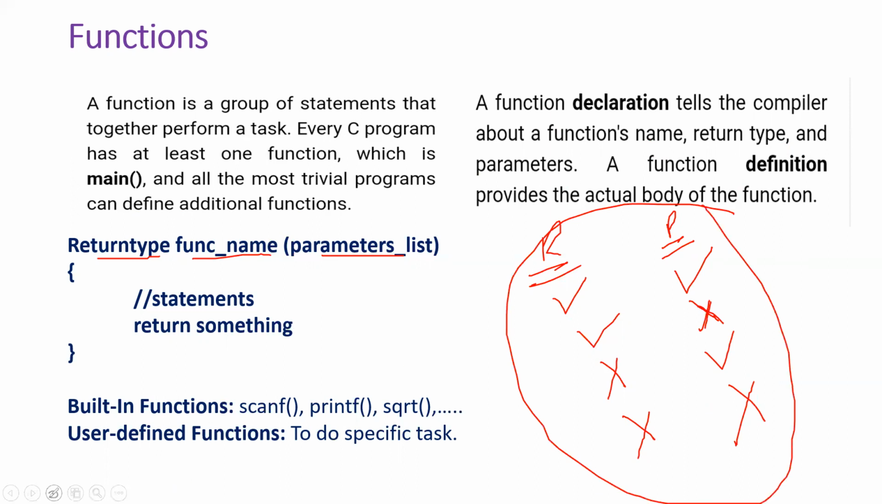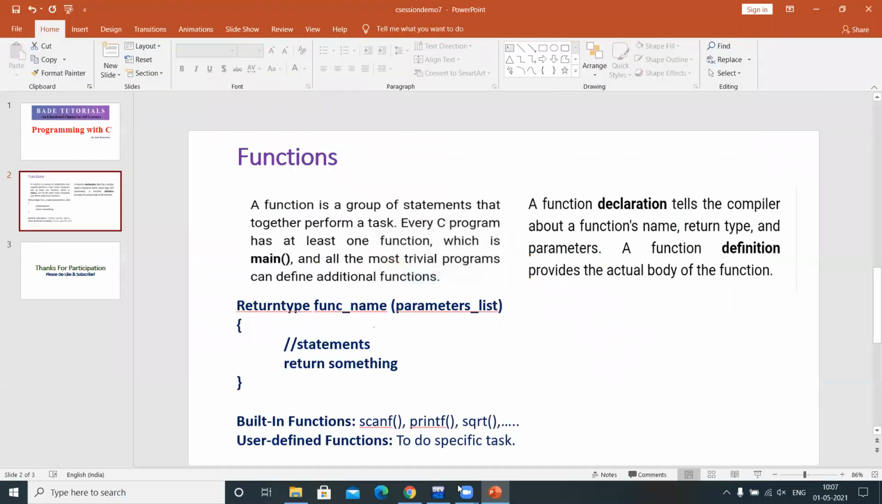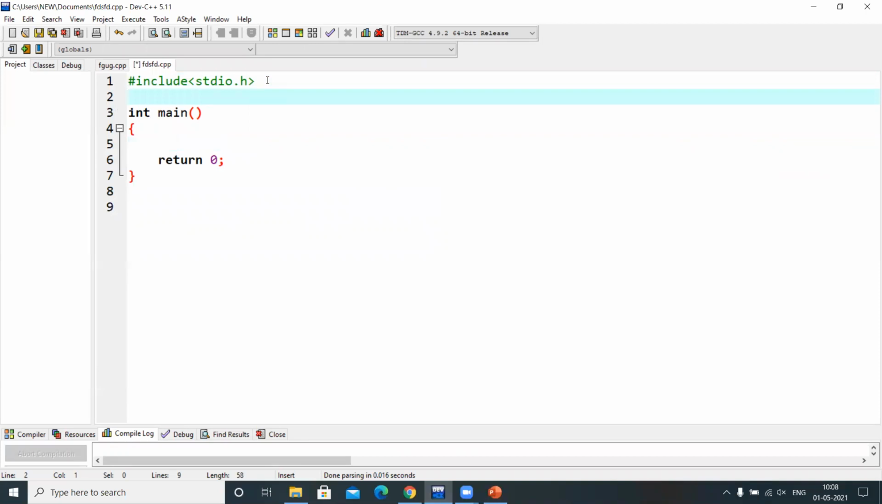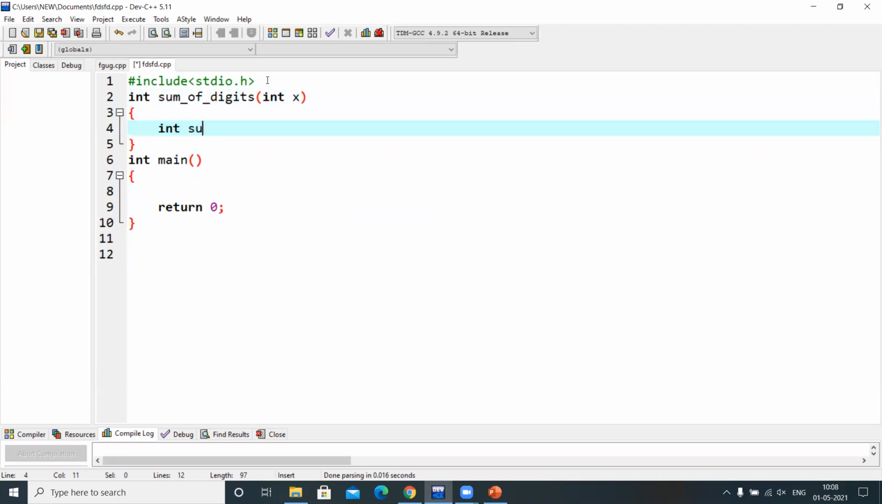Okay, let's see a simple example of functions. Observe here, my task is to find the sum of digits in a number. For how many numbers, it may be a big scenario, right? If I take 3 numbers, I need to write the code 3 times, right? Now what I'm going to do is write a function to calculate the sum of the digits. The function is going to return the integer type, the name of the function is sum of digits, and it is going to take an integer argument.